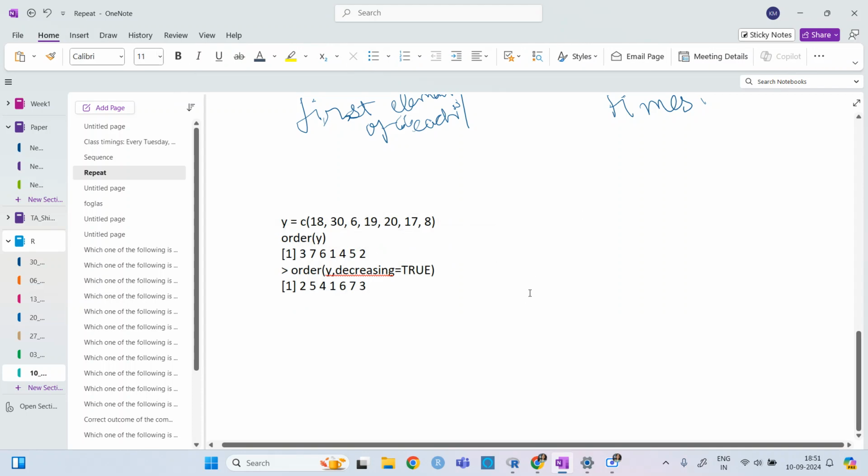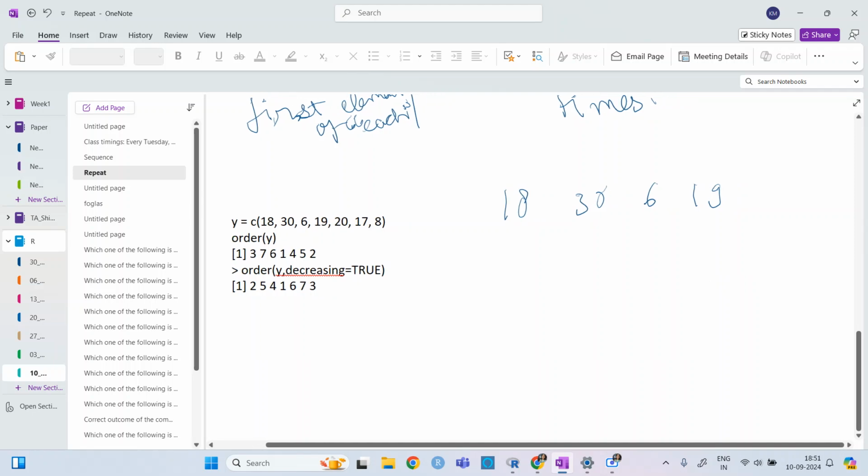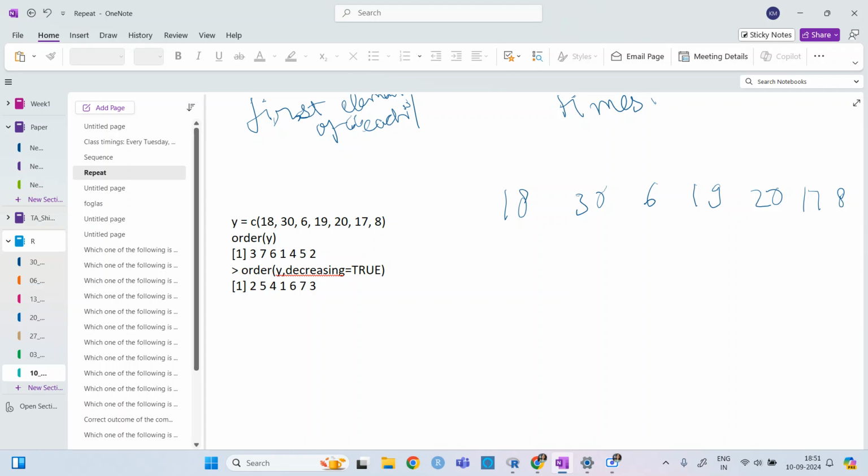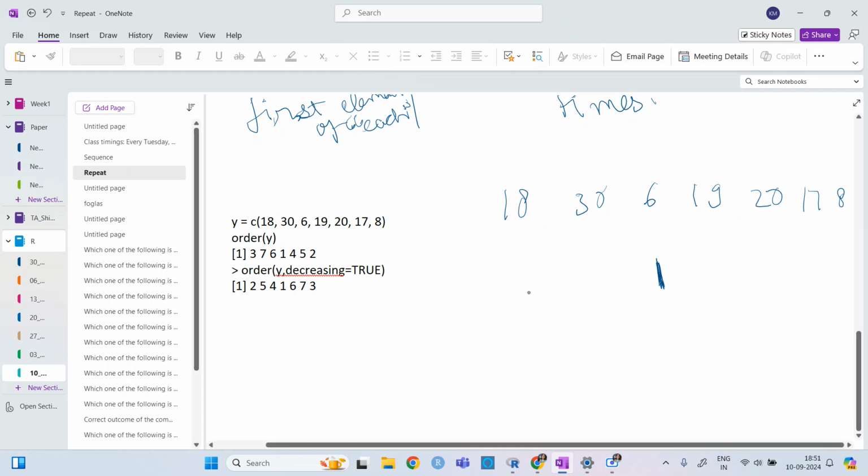So this one is y. Let me write it: 18, 30, 6, 19, 20, 78. Okay, so if you do order with decreasing equal to true, and if I do not give it, that means it is considering it in increasing order. So it will consider what is the minimum of it. This one will give one number. Then the second one is this. Then the third one is this, I think. Then this one is